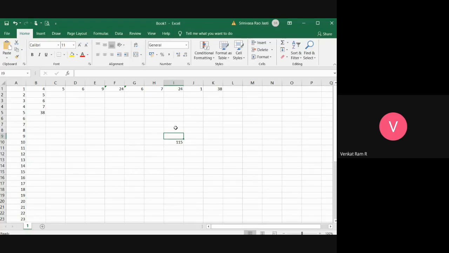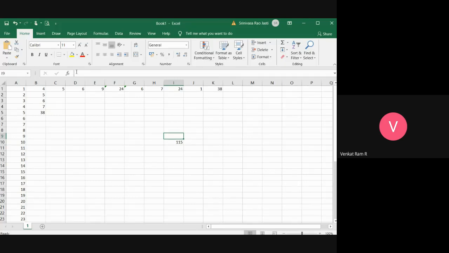Okay. And here it is the title bar where the book name will be there. That is a temporary name, and if you save with your file name, we can. And this is the menu bar where we'll have different menus: file tab, home tab, insert tab. All these are called menu bar items, and this is called the ribbon where different groups will be there.